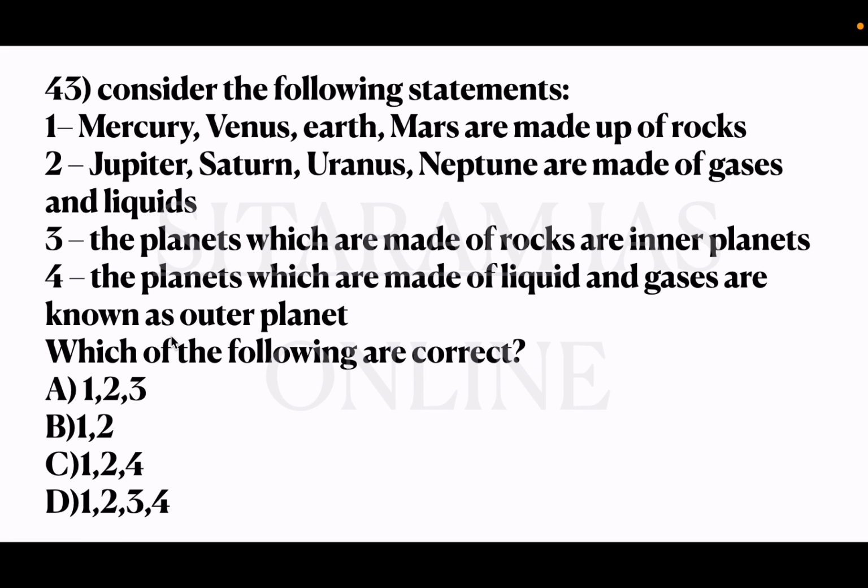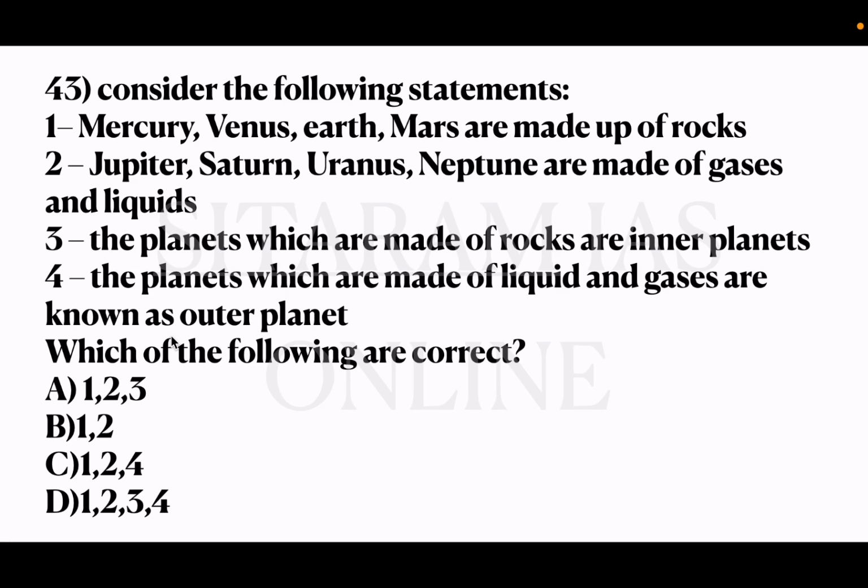43rd question, consider the following statements. First statement is Mercury, Venus, Earth, Mars are made up of rocks. Second statement, Jupiter, Saturn, Uranus, Neptune are made up of gases and liquids. Third statement, the planets which are made up of rocks are called inner planets. Fourth, the planets which are made up of liquid and gases are known as outer planets. So all these statements are correct.